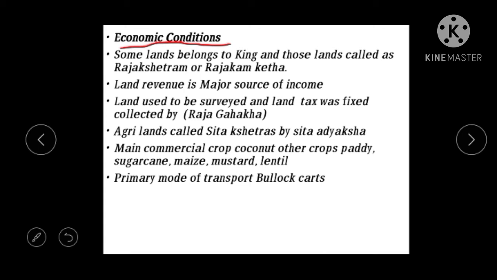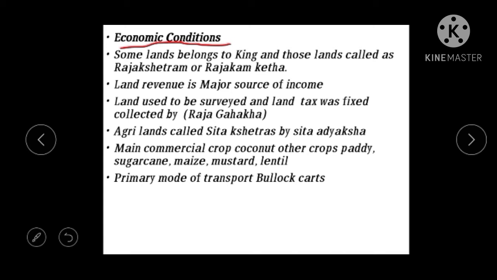The main source of income to the Satavahana king is agriculture. Land revenue is another major source of income, and it is also part of agriculture. Land used to be surveyed, like how we survey land in the present day.